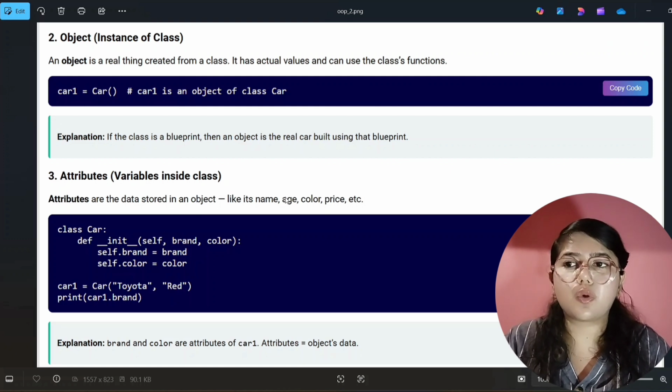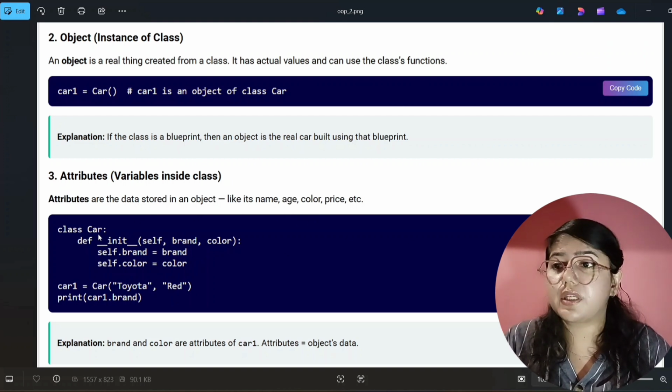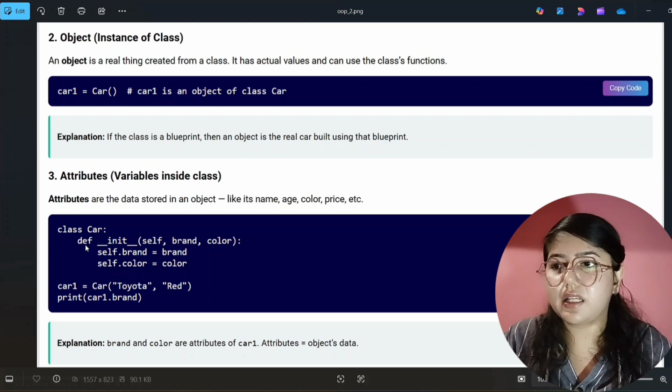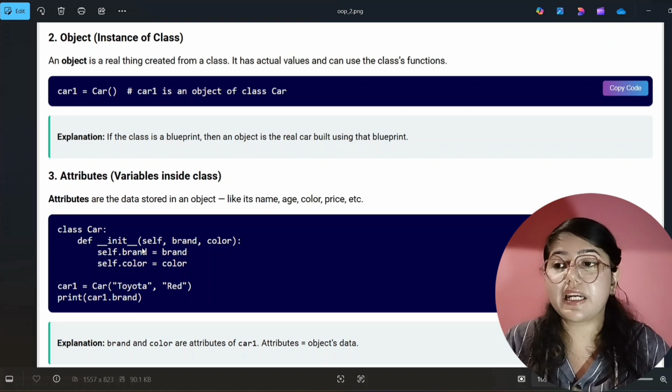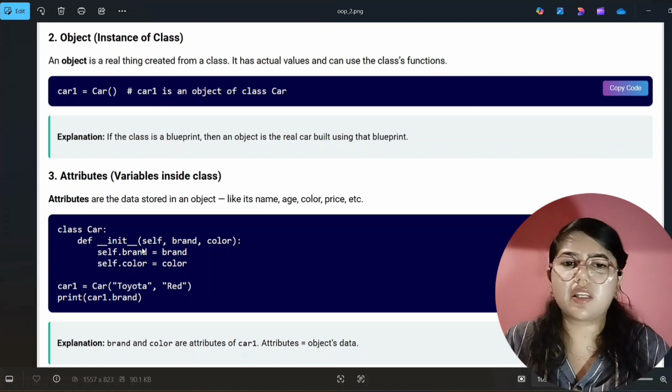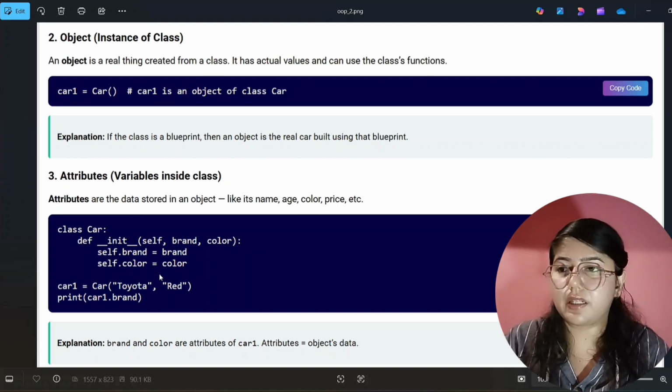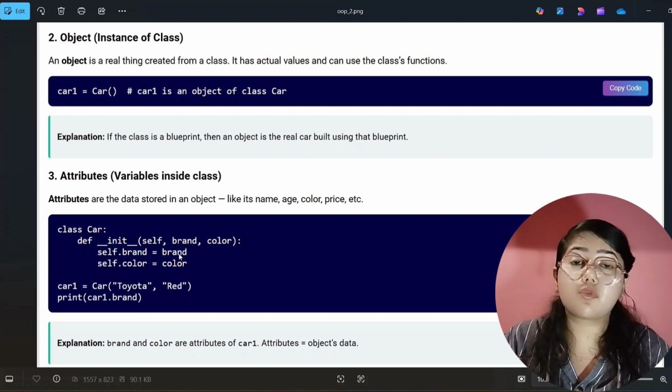Attributes are the data stored in an object, like its name, age, color, price, etc., right? So here we are creating a class, that is Car. Then we are creating a method, that is the init method. I already told you, if you are creating your first method, you have to give it the name init. After that, you can give any name. So init self, brand and color. We are passing two parameters here, brand and color, and self is compulsory. So self dot brand equals brand, self dot color equals color. In this example, both names are the same, so don't get confused. This is different and this is different. I have already taught you.